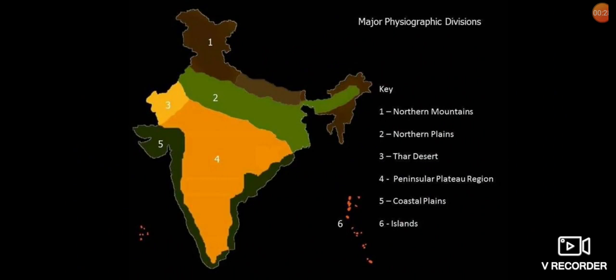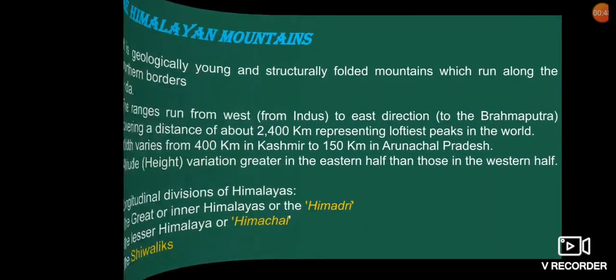Number 1 here presents the northern mountains. Number 2 is presenting northern plains. Number 3 is showing the Thar Desert. Number 4 is presenting the peninsular plateau region. Number 5 is showing the coastal plains. And number 6 is showing the island groups.